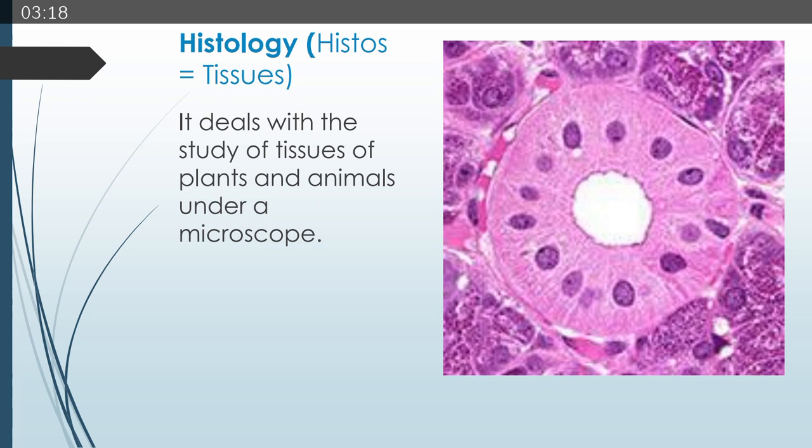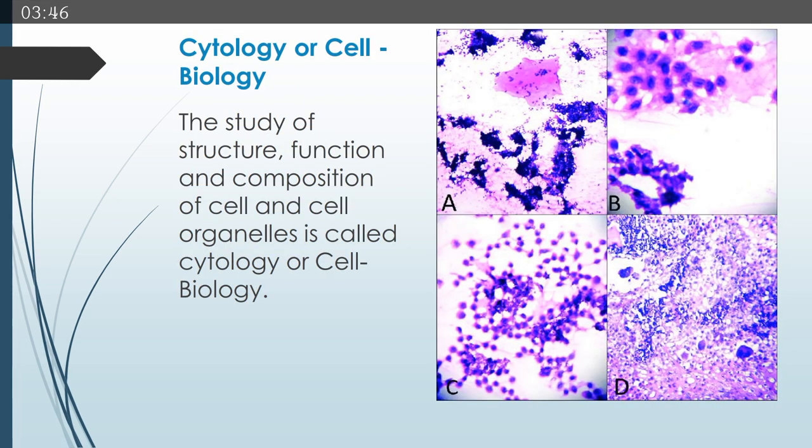The next branch is histology, that deals with the study of tissue under a microscope. Both of the cases or tissues of both plants and animals are studied. Histology is the study of tissues, how cells are arranged in tissues, what is the structure of cells, and what tissues are particularly present in particular part of an organ. These type of tissues under microscope when are studied, the field is known as histology.